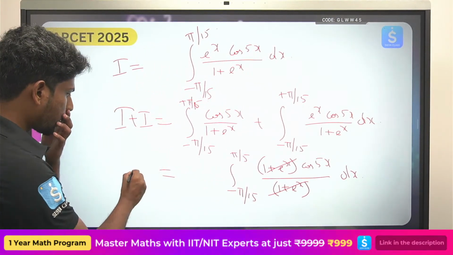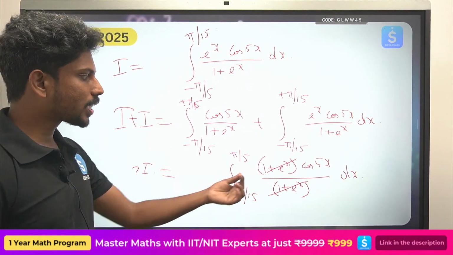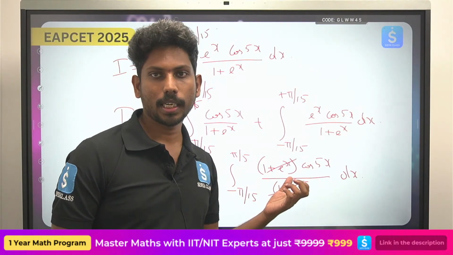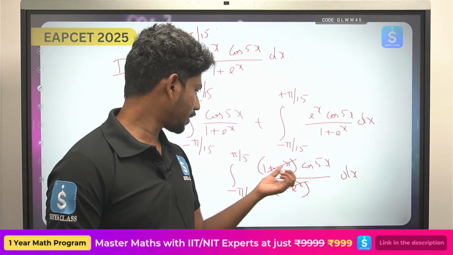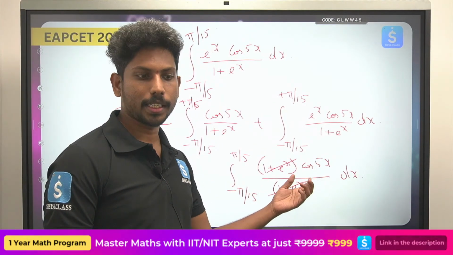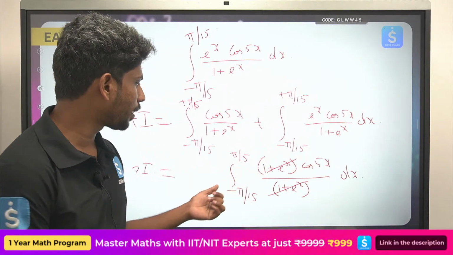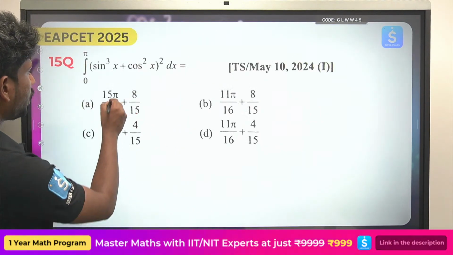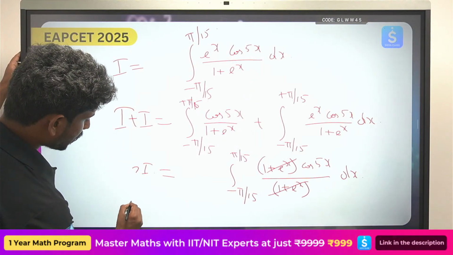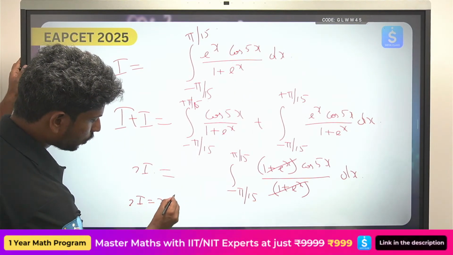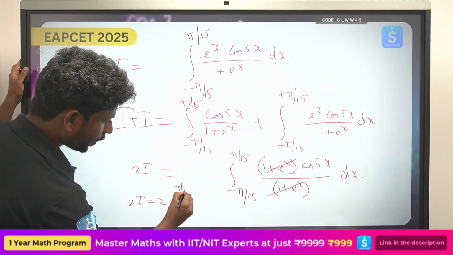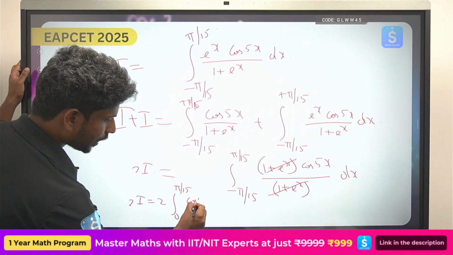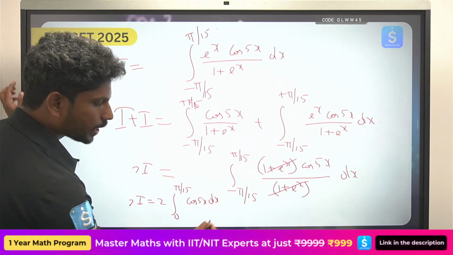This is 2I. Since cos is an even function, the integral from minus a to a can be written as 2 times the integral from 0 to pi by 15 of cos 5x dx.